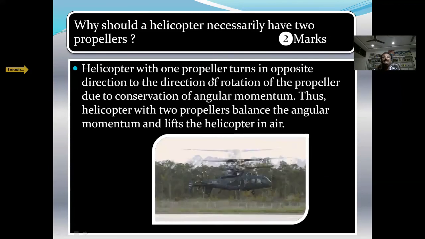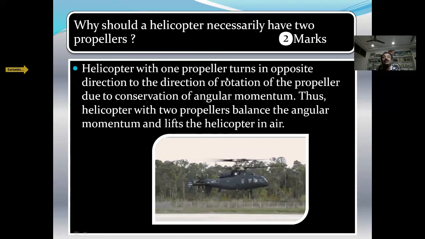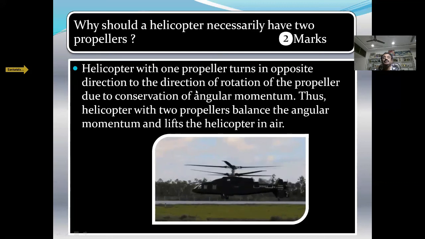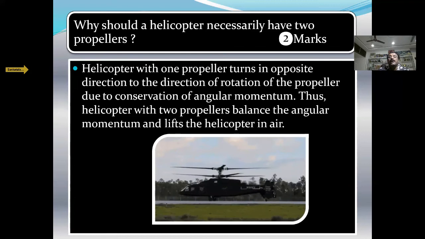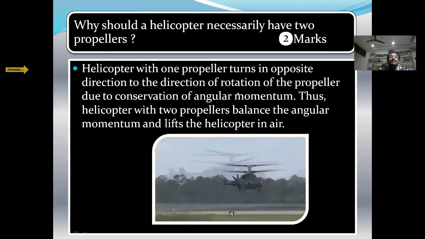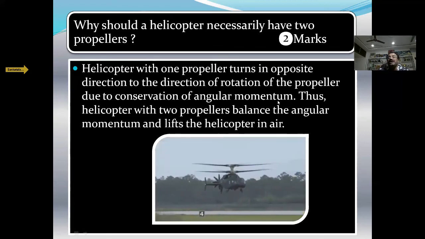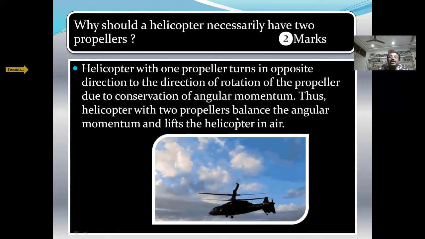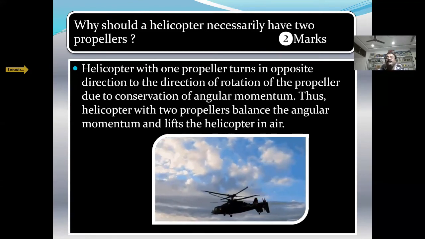If a helicopter has only one propeller, it will turn in the opposite direction of rotation of the propeller due to conservation of angular momentum. Thus, a helicopter with two propellers balances the angular momentum and lifts the helicopter in the air.